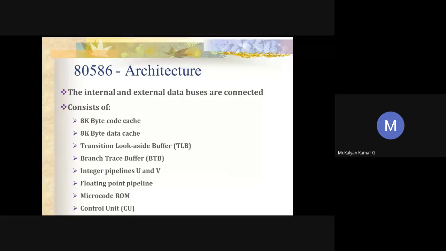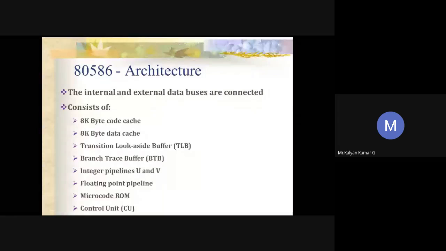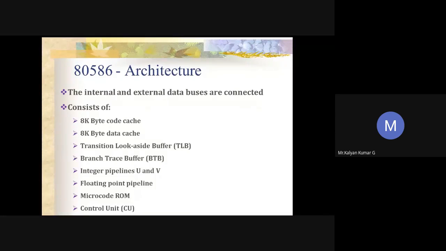As I said, we have a separate cache memory for code. It is 8 KB in size. We have an 8 KB code cache, and similarly an 8 KB data cache. In 80486 also we have a cache, but we don't have separate caches for code and data. We have a single unified cache. Here we have separate code and data caches.